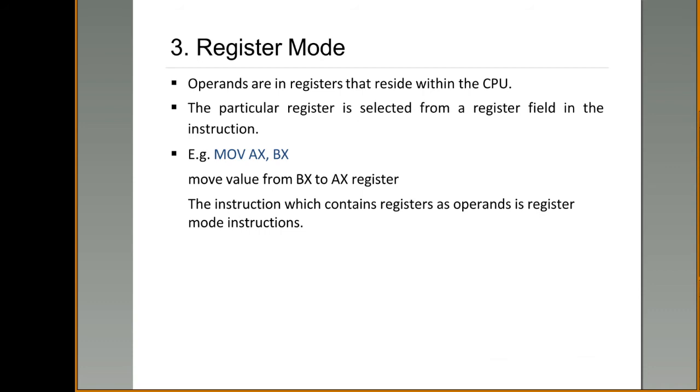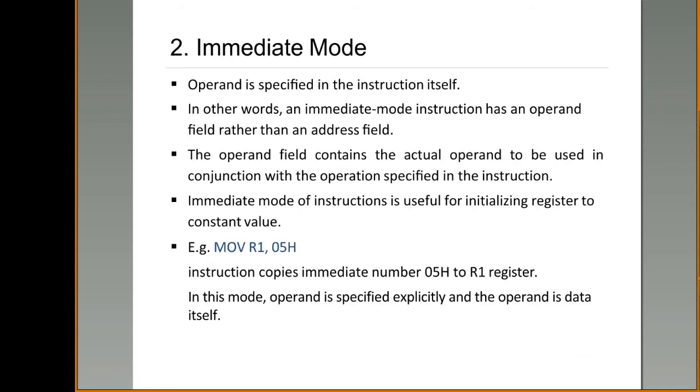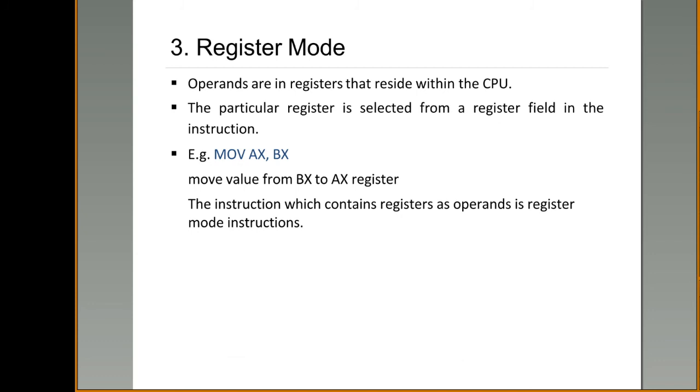You are moving some content into the register AX, but that content is present in one more register, BX. That is the reason we call it register mode. In the previous immediate mode, the operand is specified in the instruction itself, but in register mode, the operands are placed in registers.